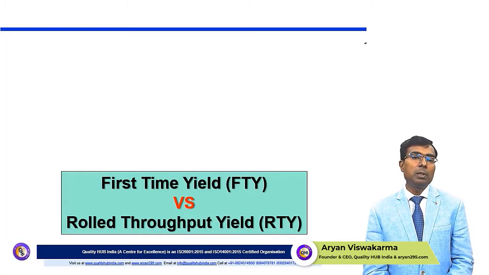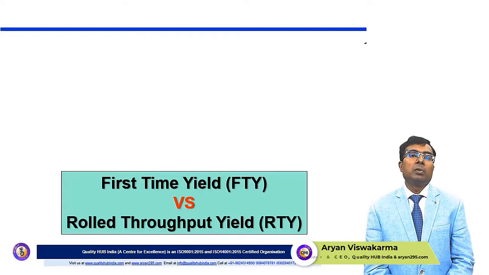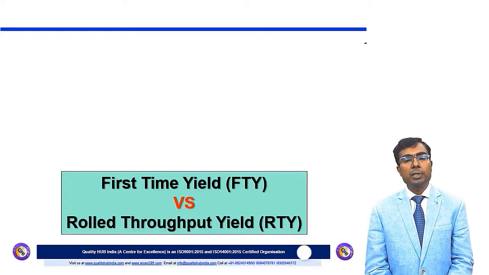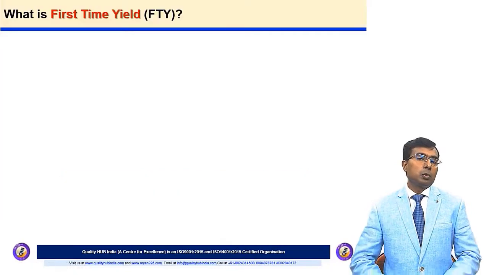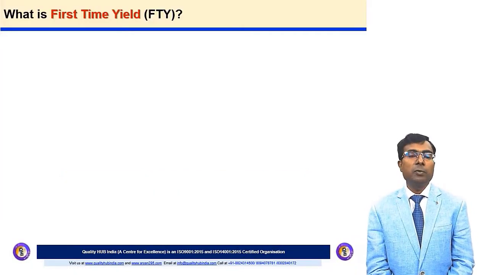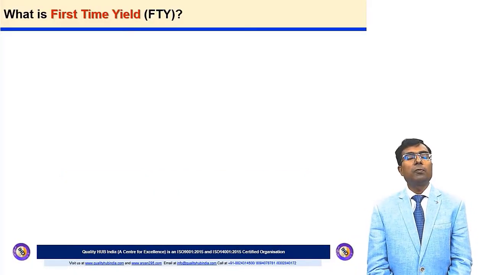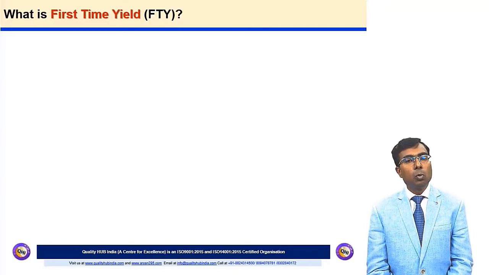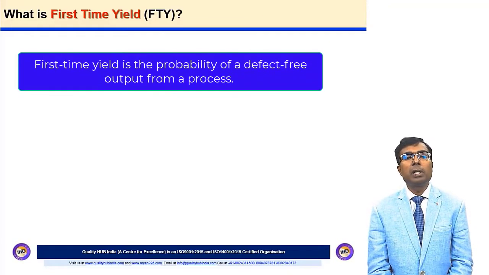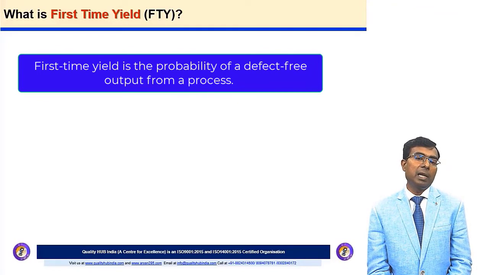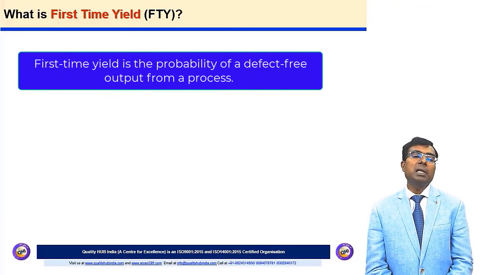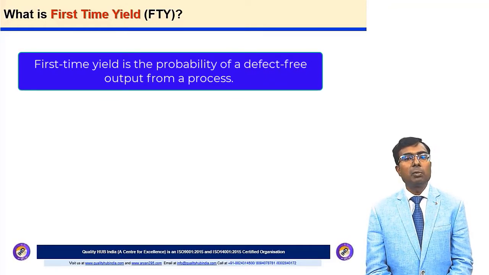We are going to learn about two key metrics which are very popularly used in industry, which are first time yield and rolled throughput yield. So friends, let's first understand first time yield. When we talk about first time yield, this is basically the most common way of calculating process yield, and this is the probability of defect free output from a process. This metric considers only the criteria at the end of the process.